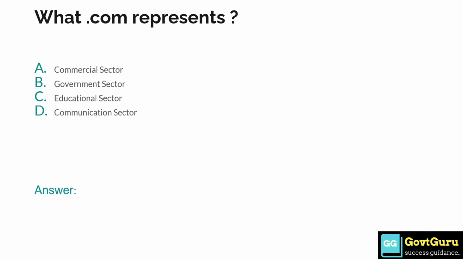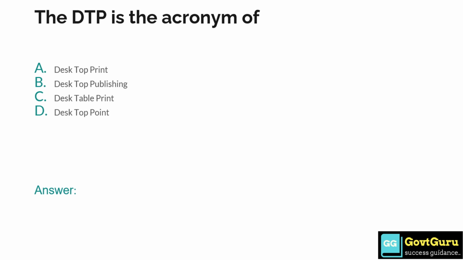Option A, commercial sector, option B, government sector, option C, educational sector, option D, communication sector. Correct answer is option D, communication sector. The DTP is the acronym of option A, desktop print, option B, desktop publishing, option C, desk table print, option D, desktop point. So the answer is option B, desktop publishing.